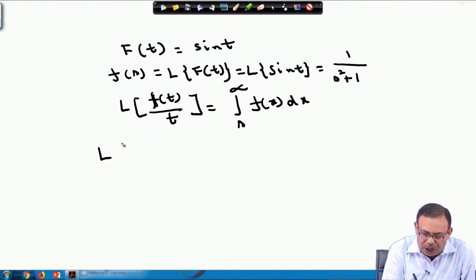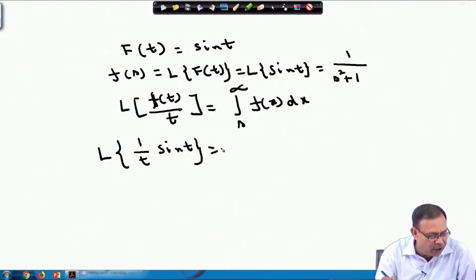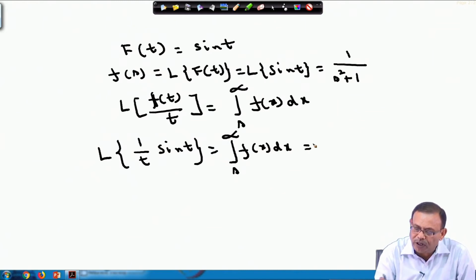So, now you start with Laplace transform of 1 by t into sin t, which was our original one. Using this property directly you can write integral s to infinity f x dx, where f x means f s, that is 1 by s square plus 1.